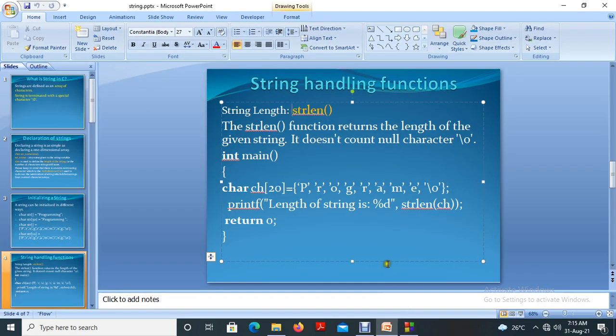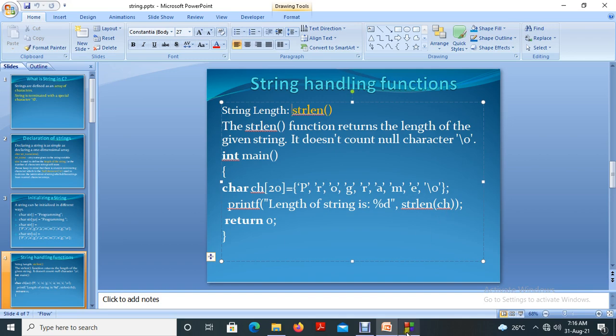Other than gets and puts, we have some more string handling functions. The first one is string length, to find the length of the string. The strlen function returns the length of the given string. It doesn't count the null character. For example, this string ends with a null character, but strlen returns only the length of the characters, 1, 2, 3, 4, 5, 6, 7, 8. So the length of the string will be 8.